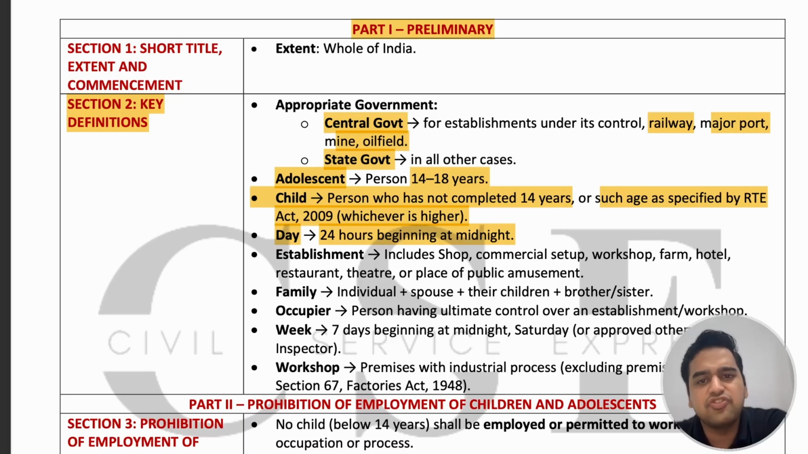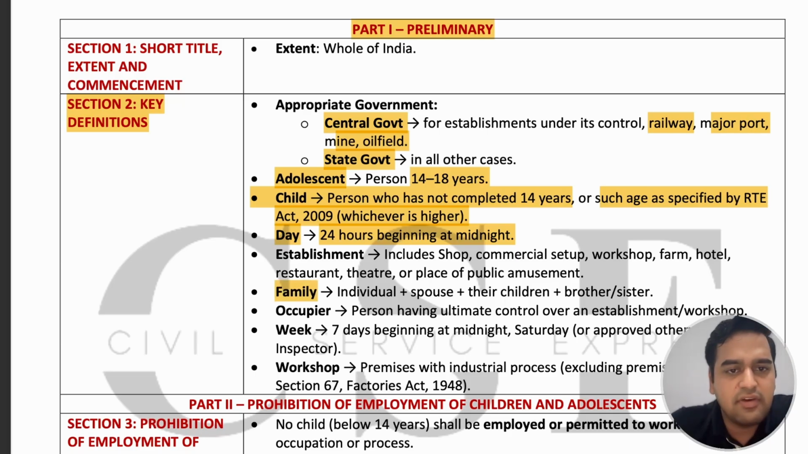Establishment means any shop, commercial setup, workshop, farm, hotel, restaurant, theater, or any place of public amusement. This establishment definition is important to identify where the individual, child or adolescent is working.